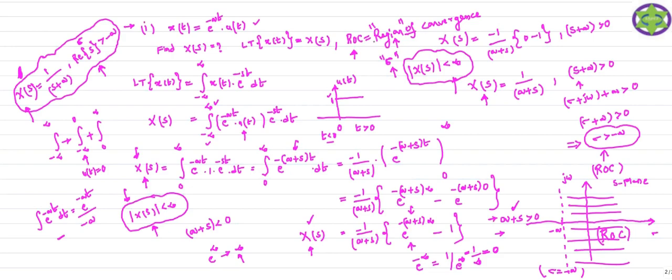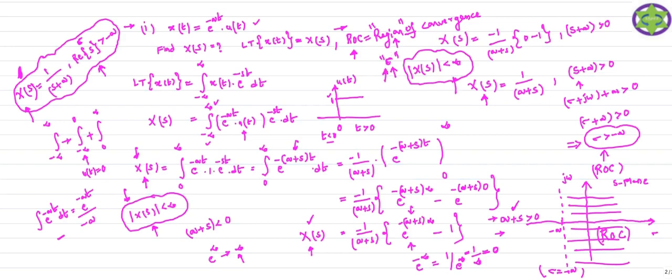All of you clearly observe, this is a very important topic, region of convergence. Always, while finding the Laplace transform of any signal, besides that signal you just mention the ROC. The ROC is the region of convergence. Here the region is nothing but the values of the sigma.